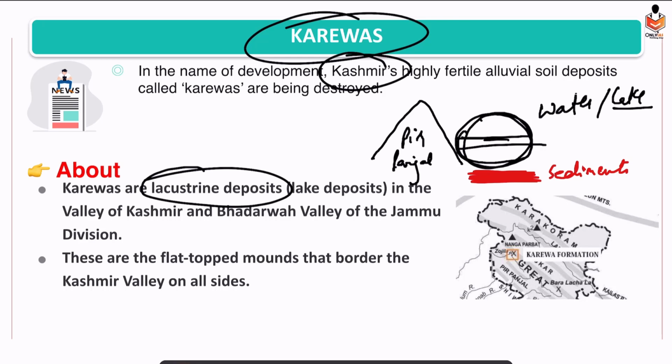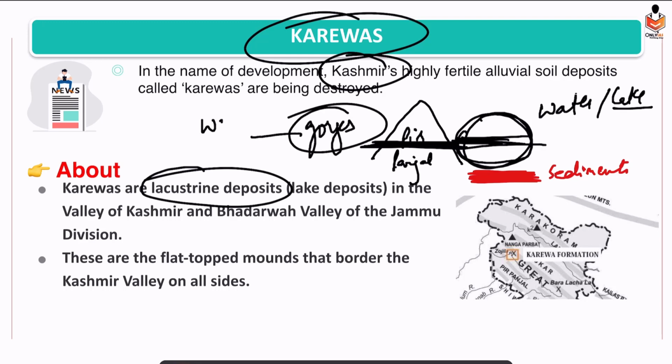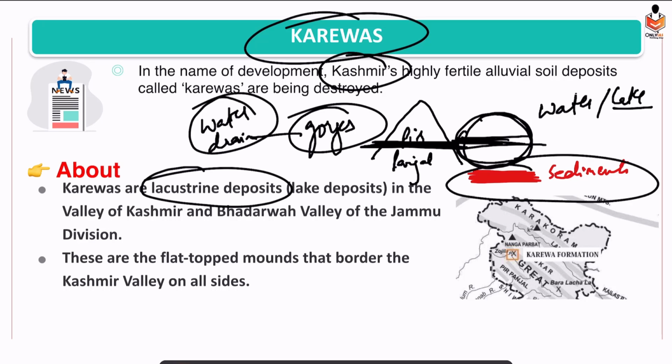Due to continuous movement of water, it led to the formation of gorges in the mountain ranges. A valley was formed. So through these gorges, water got drained, and ultimately what was left behind? Sediments. So these sediments are known as lacustrine deposits, or we call them Karewas, and they are found between the Valley of Kashmir and Bhadarwah Valley. They are flat top mounds.